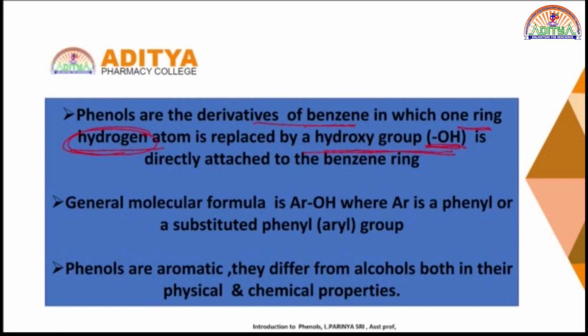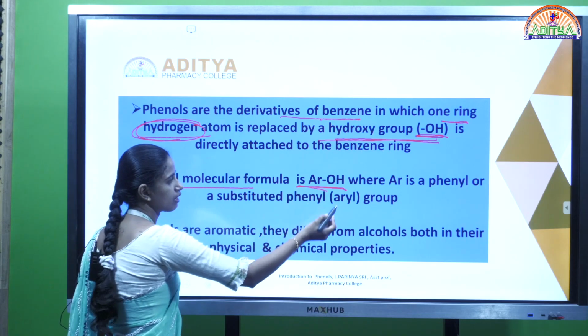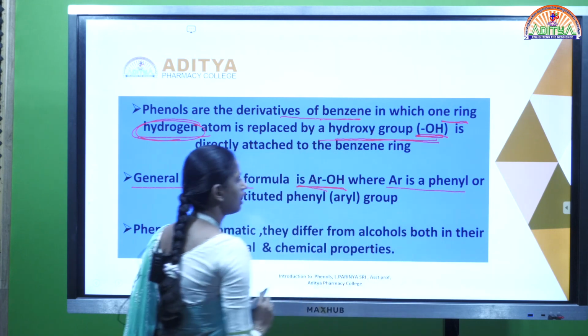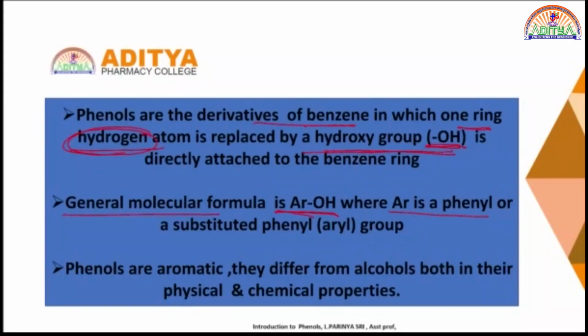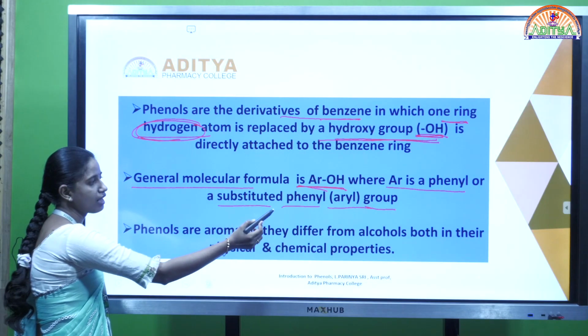Coming to the general molecular formula of phenols, it is denoted by ArOH, where Ar is the phenyl or substituted phenyl aryl group.